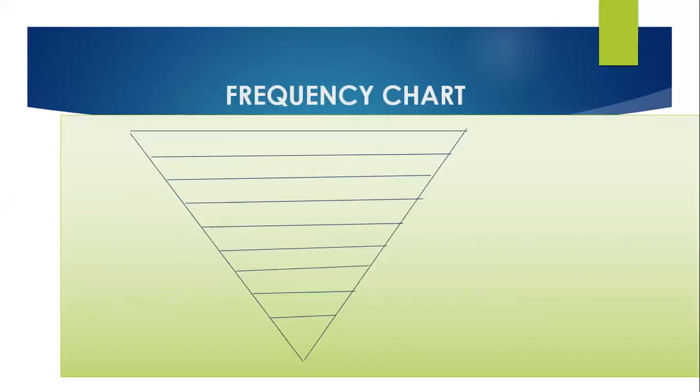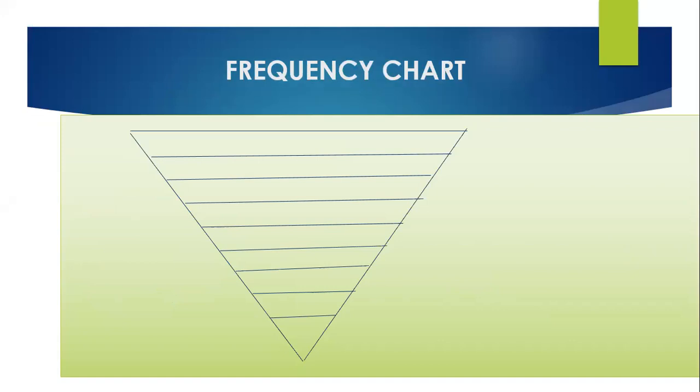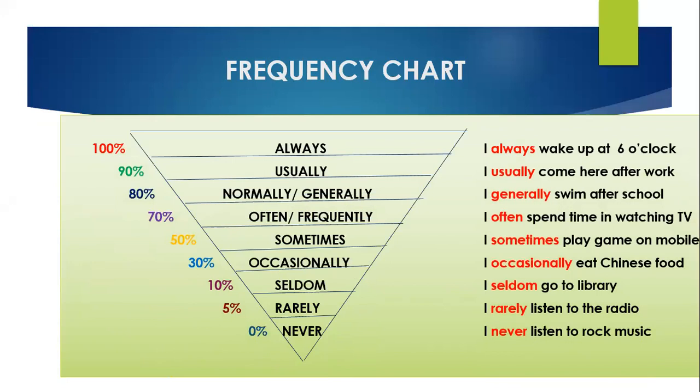Now here I have made a frequency chart for you so that you can understand how an adverb of frequency falls between 0% and 100%, right? If I talk about how many times the work happens, the percentage of the work happening, then 100% is always.